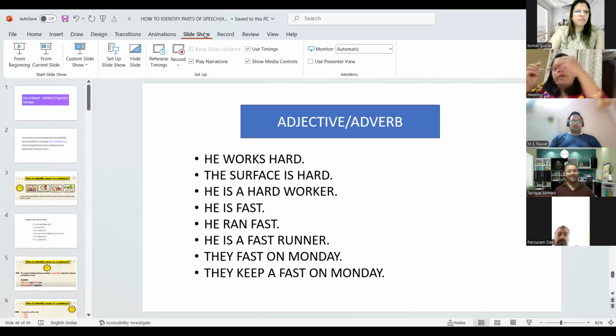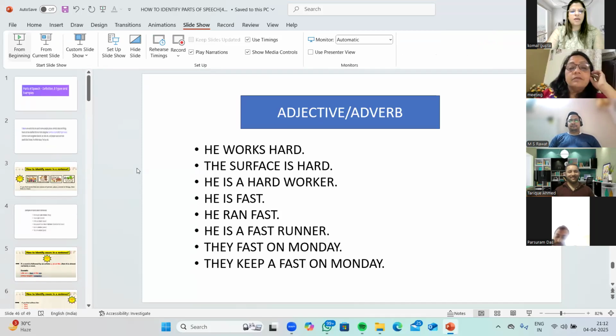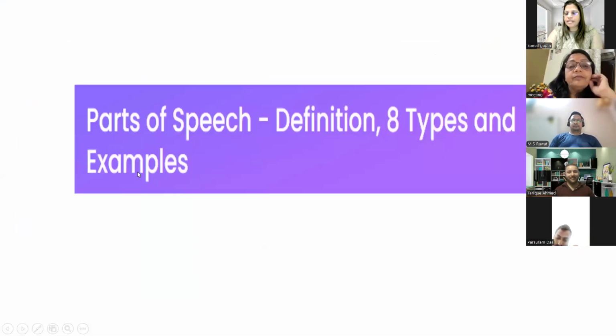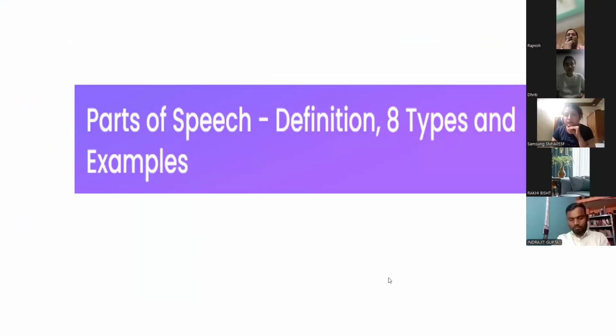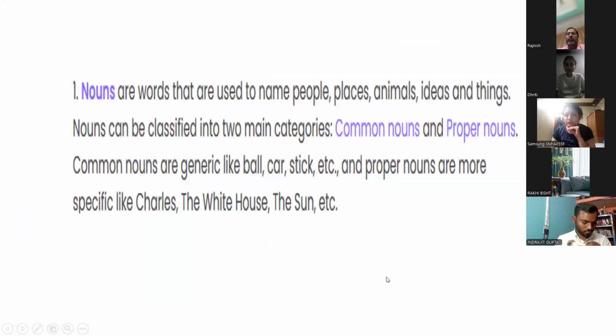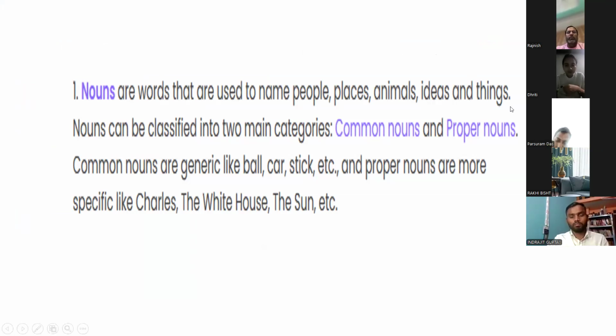Parts of speech, as we already discussed, is important to make meaningful, effective and correct sentences. We should have good knowledge of the parts of speech. Now the first is the noun. What is a noun? Name, place, animal, thing.